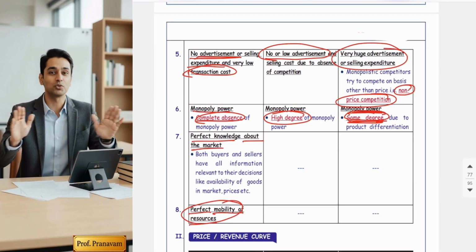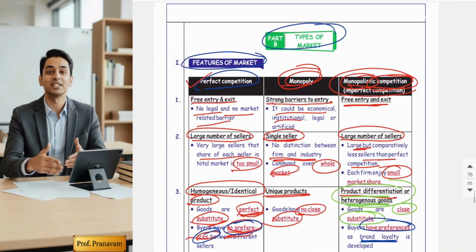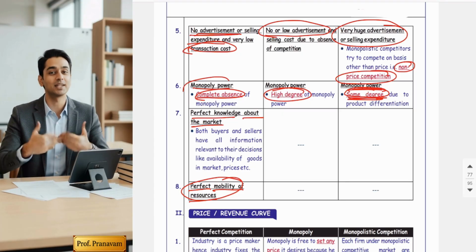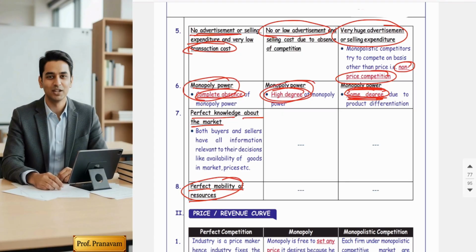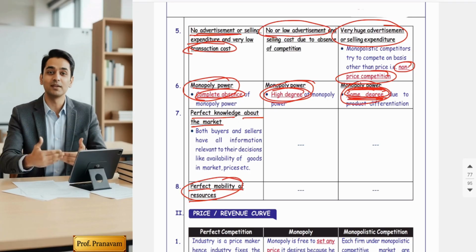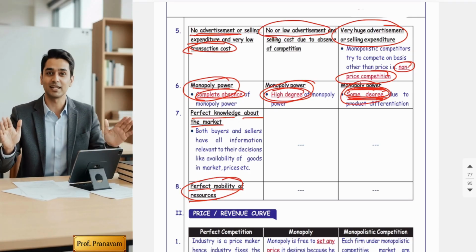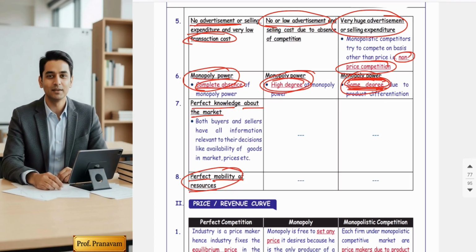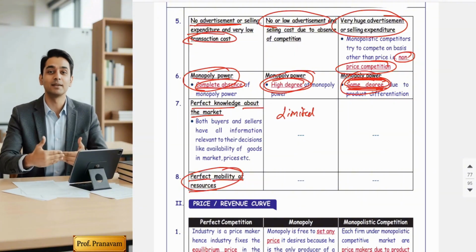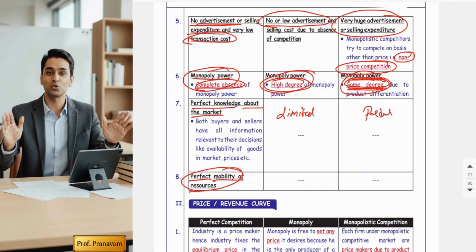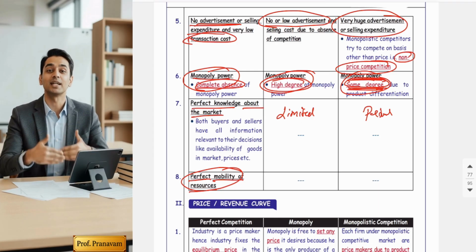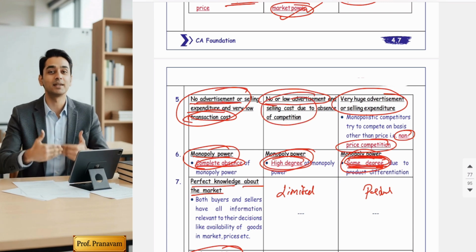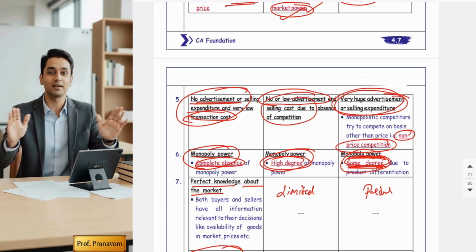So guys, let's do the comparison fast. Monopoly power: in perfect competition, none. In monopoly, there is a high degree. In monopolistic competition, there is some degree. If I talk about market knowledge, there is perfect knowledge in perfect competition. In monopoly, there is limited knowledge. And in monopolistic competition, there is partial knowledge about the market. If we talk about advertisement, in perfect competition, none. In monopoly, none. But in monopolistic competition, a very huge advertisement expenditure will be done.